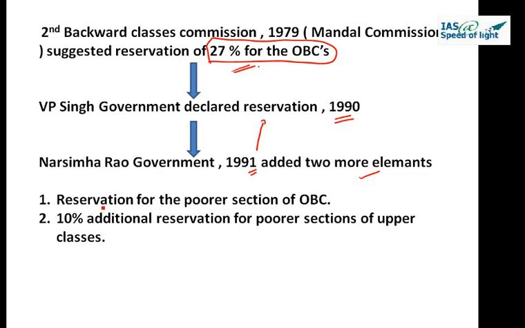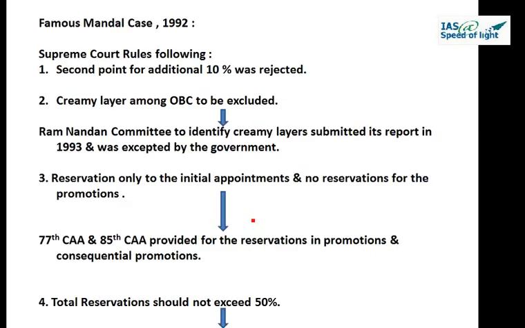First is reservation for the poorer section of OBC and 10% additional reservation for poorer sections of upper classes. So he added, Narsinga Rao government, two sections, economic criteria for reservation. First is reservation for the poorer sections of OBCs. So this reservation will only be applicable to the poorer sections of OBCs. Second is 10% additional reservation for the poorer sections of upper classes also. Now this was challenged in Supreme Court and then came a famous Mandal case 1992.